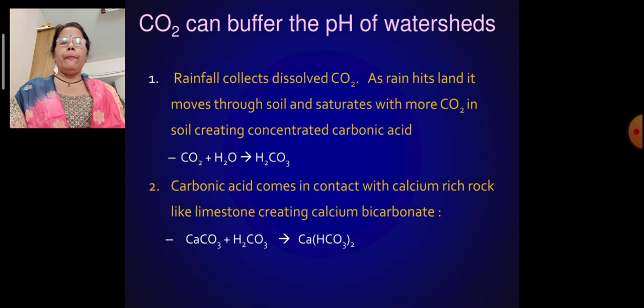First, let us see. Rainfall collects dissolved carbon dioxide. As rain hits land and moves through soil, it becomes saturated with more carbon dioxide in the soil, creating concentrated carbonic acid. So on the land, when rainfall happens, there is the formation of carbonic acid. CO2 plus H2O forms H2CO3.